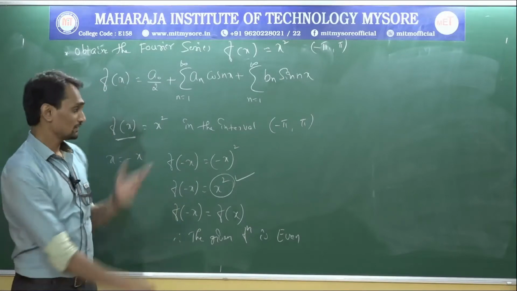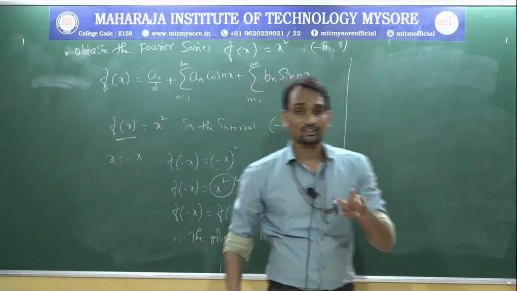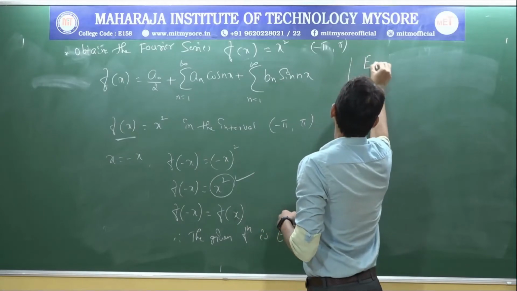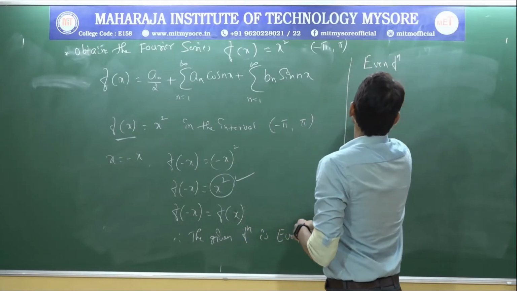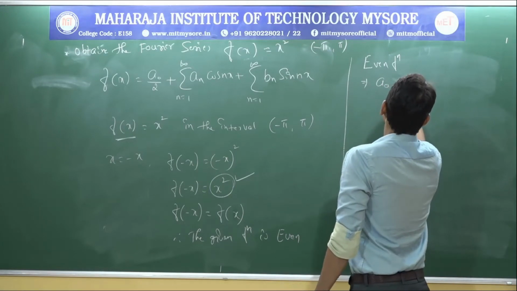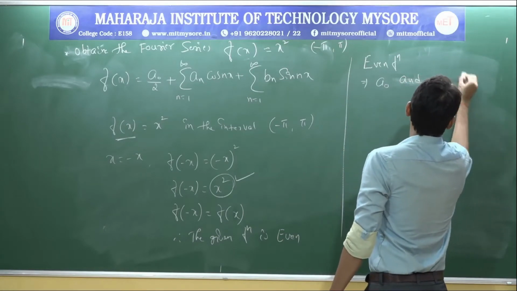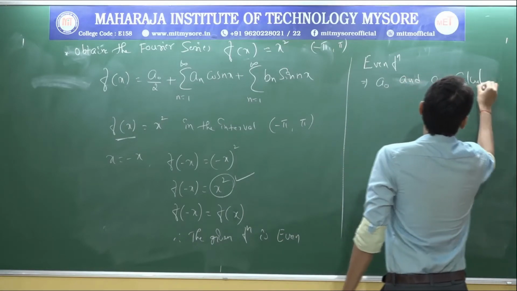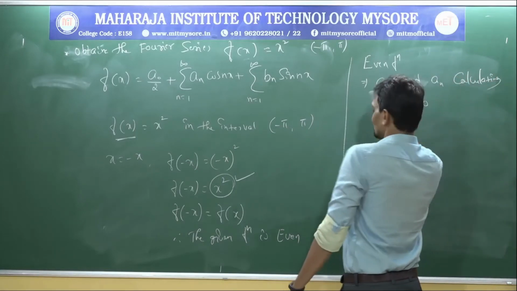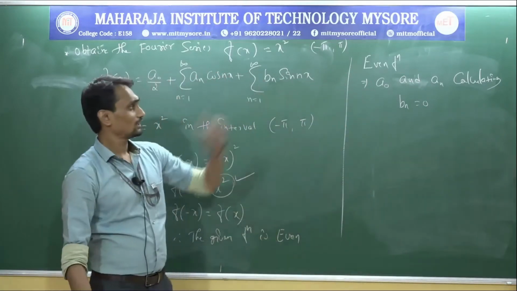Now even function means directly we can write which other terms will be 0. We should calculate a naught and a n, and b n we can directly write as 0. Even function implies a naught and a n need calculating, b n will be 0. So no need of calculating the b n value, just write it as 0, a naught and a n we need to calculate.